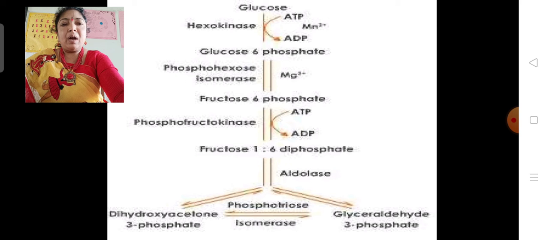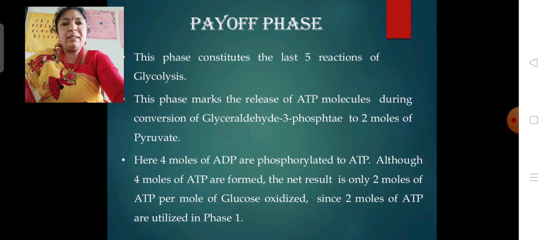Next, the payoff phase consists of the rest of the 5 reactions, during the conversion of GAP into 2 molecules of pyruvic acid, in which 4 molecules of ADP are phosphorylated to ATP. Out of the 4 ATP molecules, 2 were utilized in the preparatory phase, whereas the rest of the 2 are the final products of the oxidation of glucose into 2 molecules of pyruvic acid.